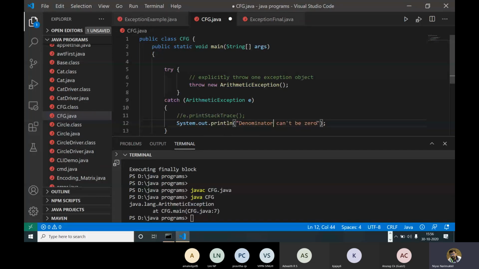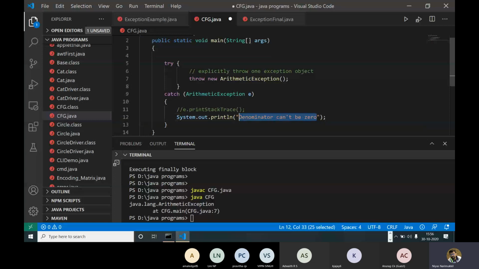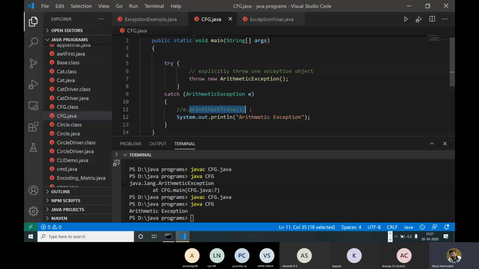So this is "not divisible by 0". This is an arithmetic exception. So once we compare, we get the output as arithmetic exception. This printStackTrace means it will print the actual errors. The error is captured here as the E object, so then we will get what error the runtime threw.